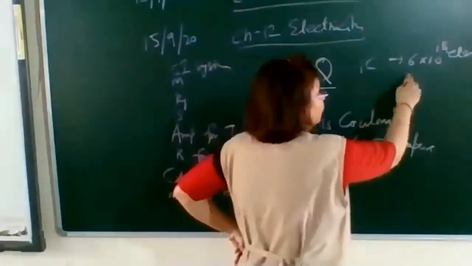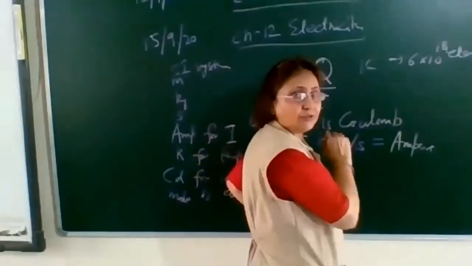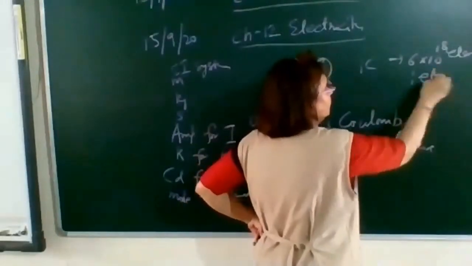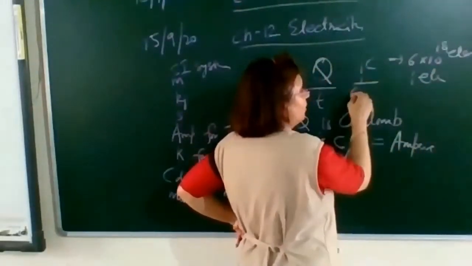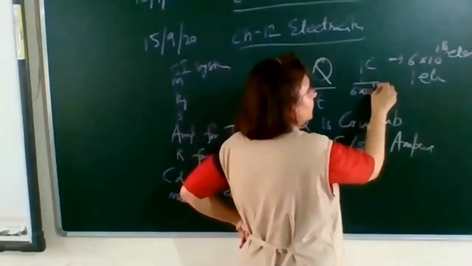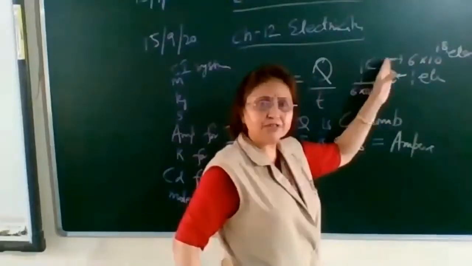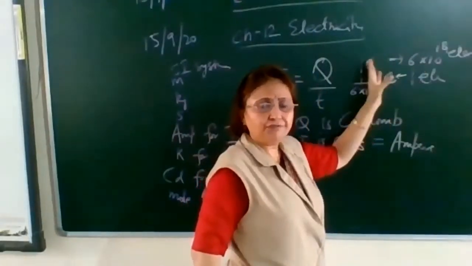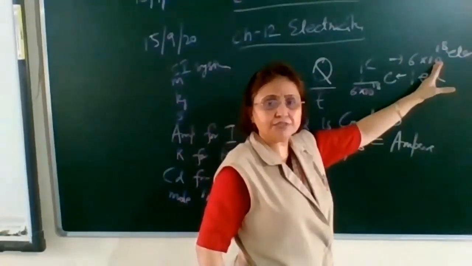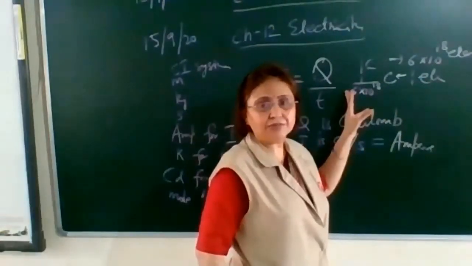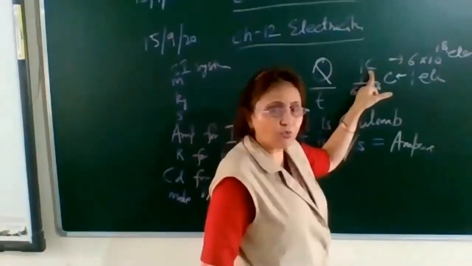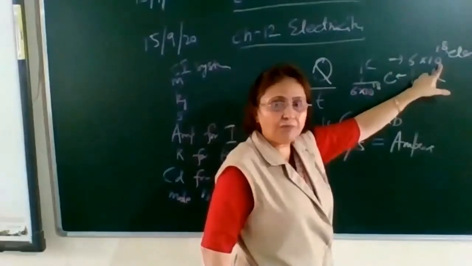Okay, so what will be the charge on 1 electron? It would be 1 upon 6 into 10 raised to the power 18 coulomb. Simple unitary method: if 5 bananas cost 7 rupees, how much will 1 banana cost? This way.